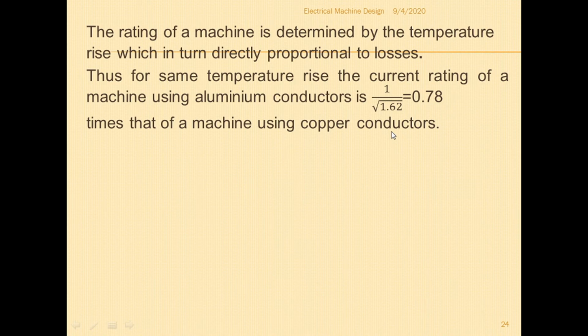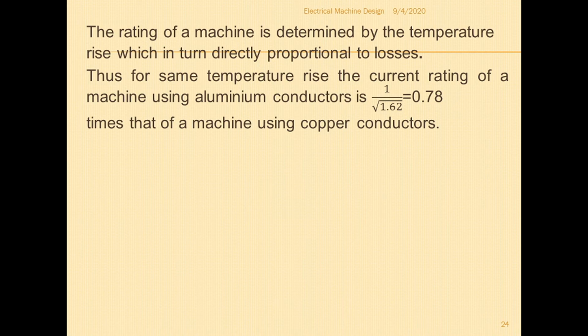For the same output, you have to increase the conductor size of the aluminum conductor, or you can say the current rating of a machine using an aluminum conductor is 0.78 times that of the machine using the copper conductor, correct.